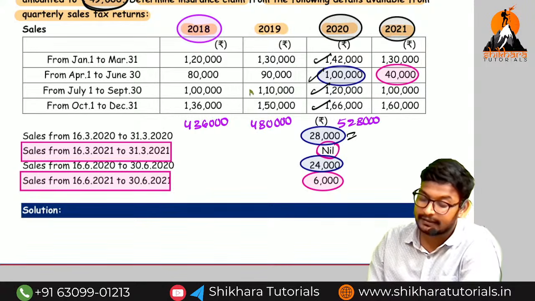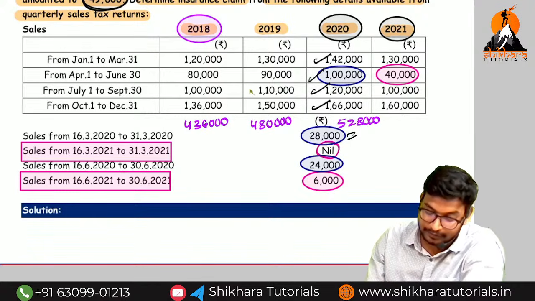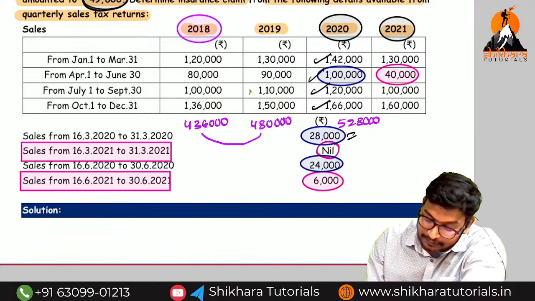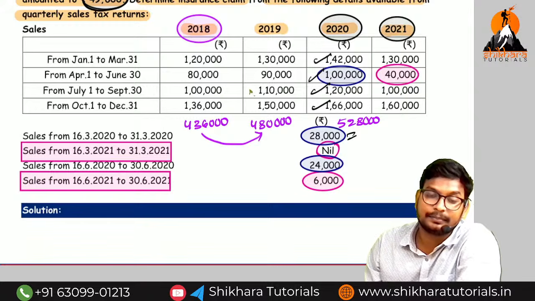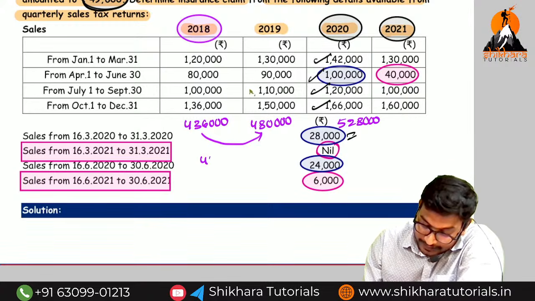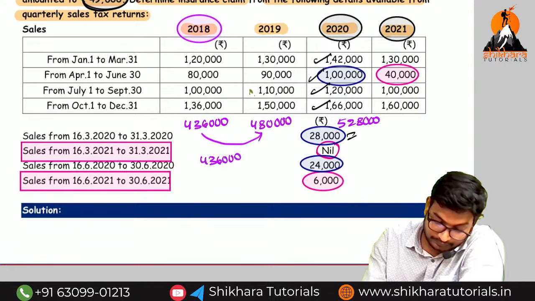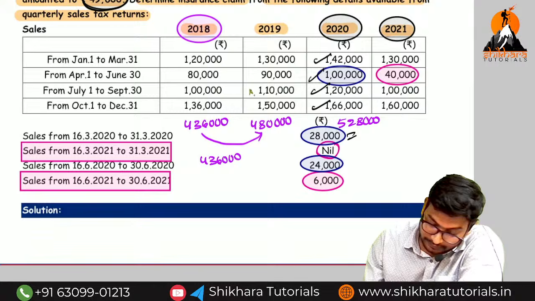What is the current year turnover? 2021. So can you say the increase in percentage of sales? How can we say?